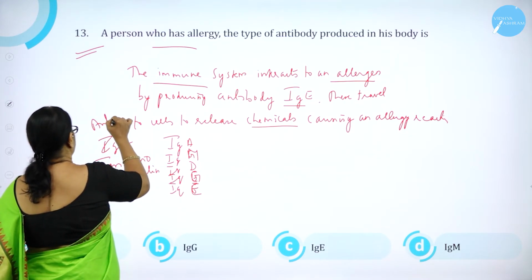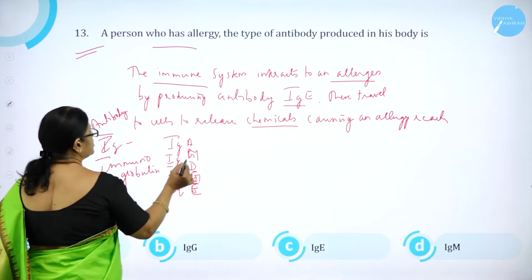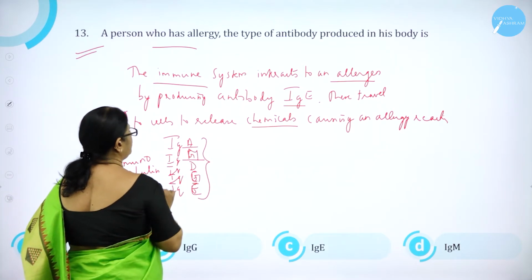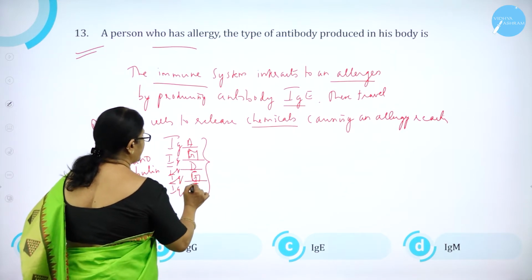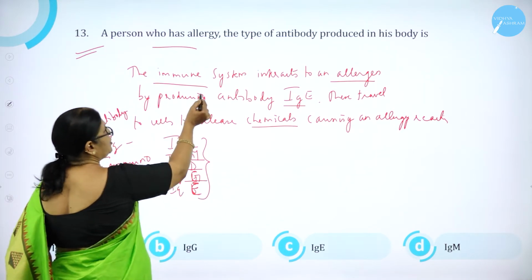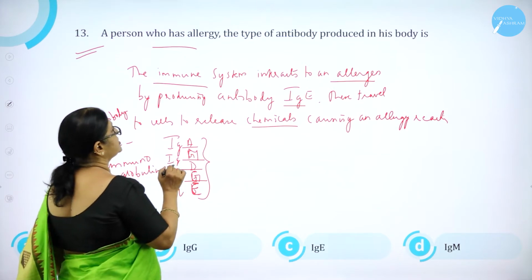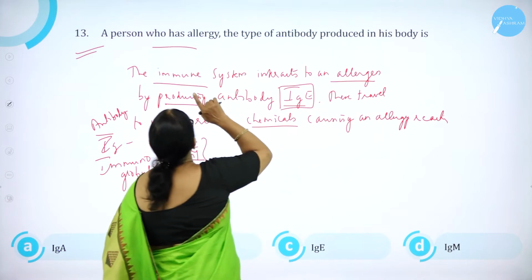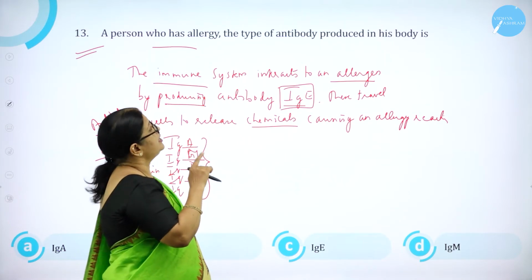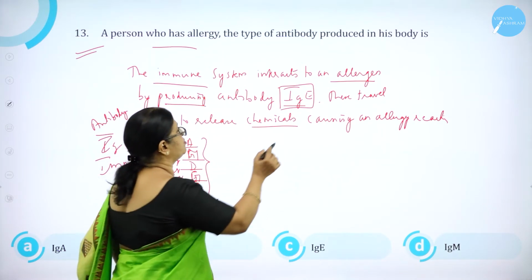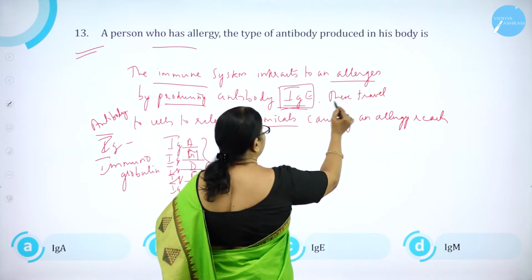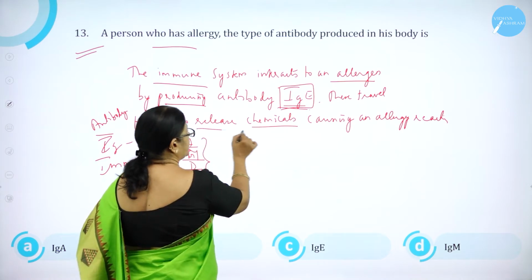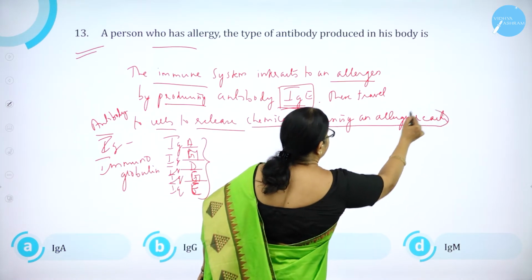Antibody is also called as what? Immunoglobulin. So there are 5 types of antibody: immunoglobulin A, immunoglobulin M, D, G and E. So the immune system interacts to allergens by producing antibody IgE. So whenever a person who has allergy, the type of antibody produced in his body is IgE. And these antibodies travel to the cells to release chemicals causing an allergy reaction.